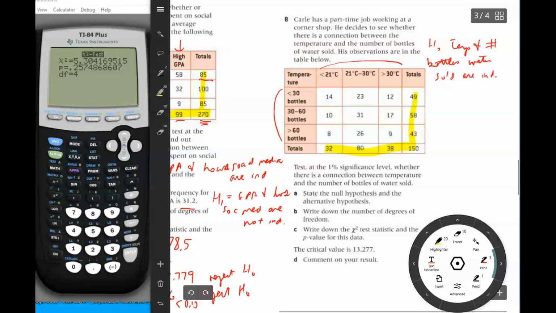And then does it ask us for the alternative hypothesis? Yes, it is. Alternative hypothesis H1. So you just say the same thing, except temperature and number of bottles of water sold are not independent. Okay.